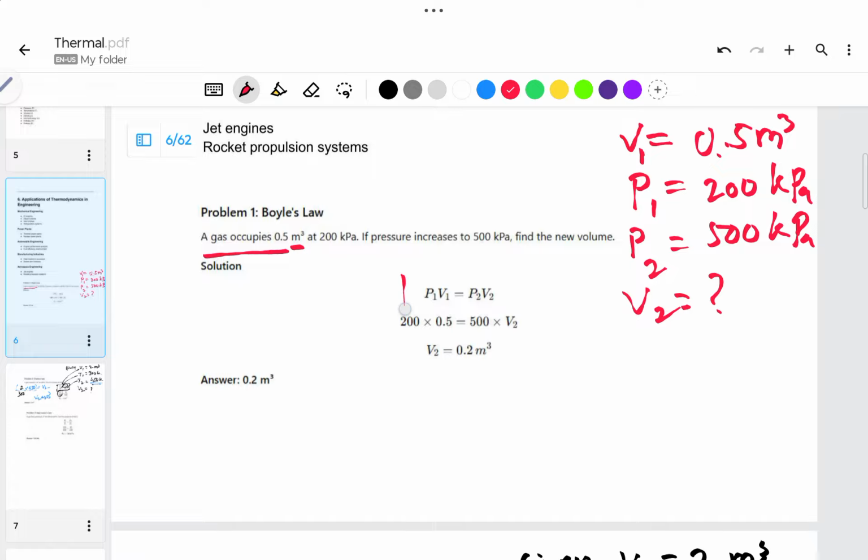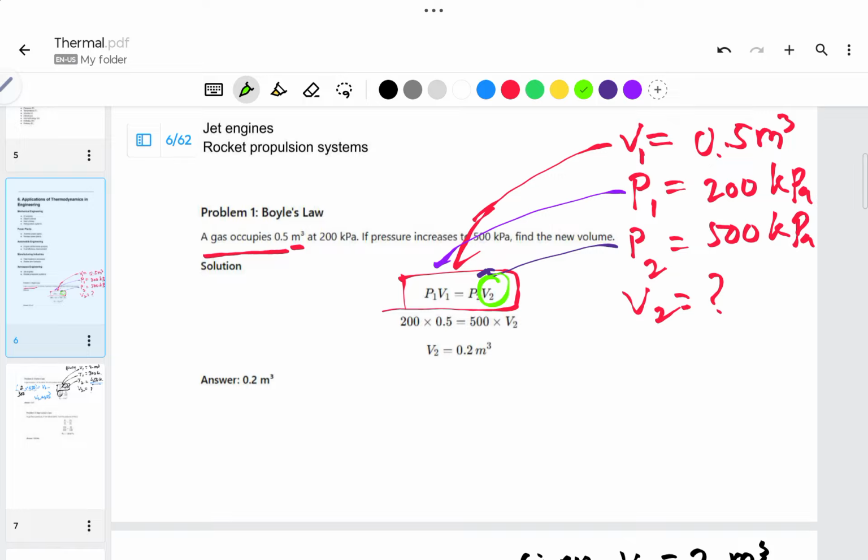As per the law, what is the equation we are getting? P1 V1 is equal to P2 V2. So we need to substitute all the values here: V1 here, P1 here, P2 here, and we need to find V2. We substitute them as given, because here we don't need to convert any units or any value, because pressure is on both sides and volumes are on both sides. So directly we can get the volume answer in terms of meter cube. That is why we don't need to convert.